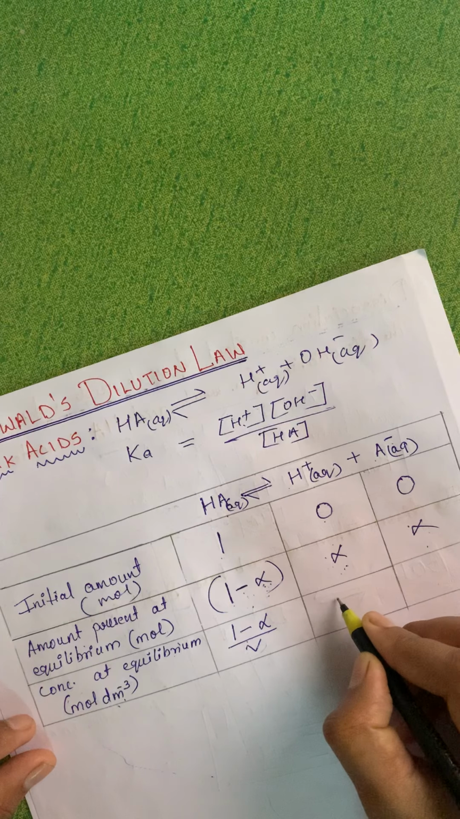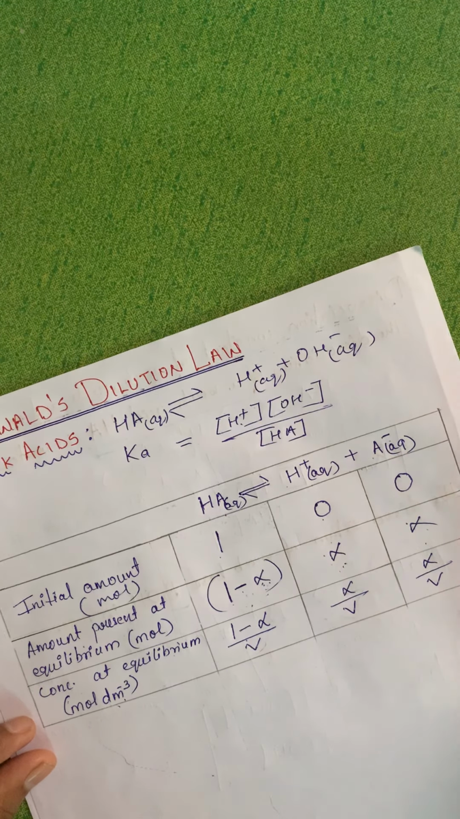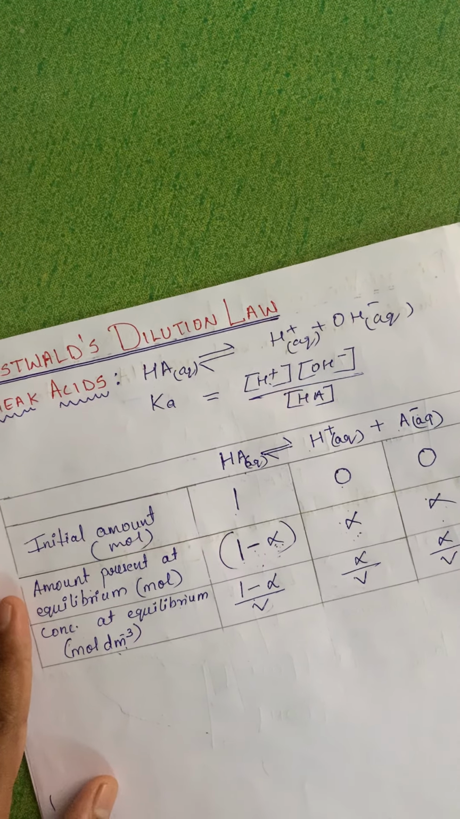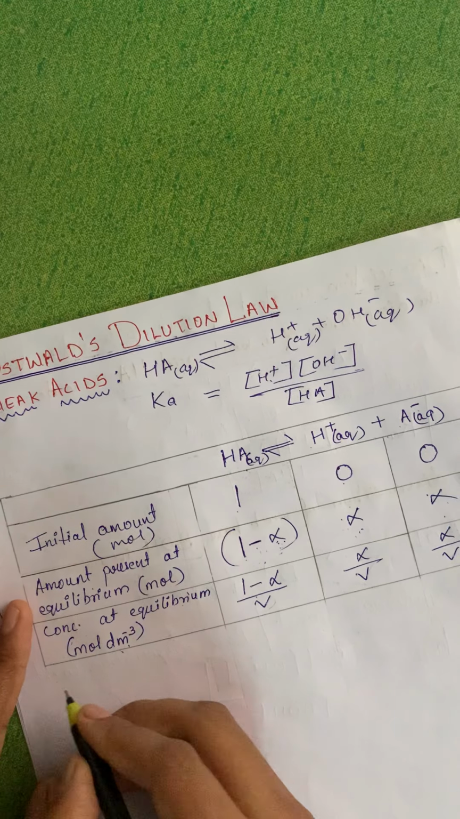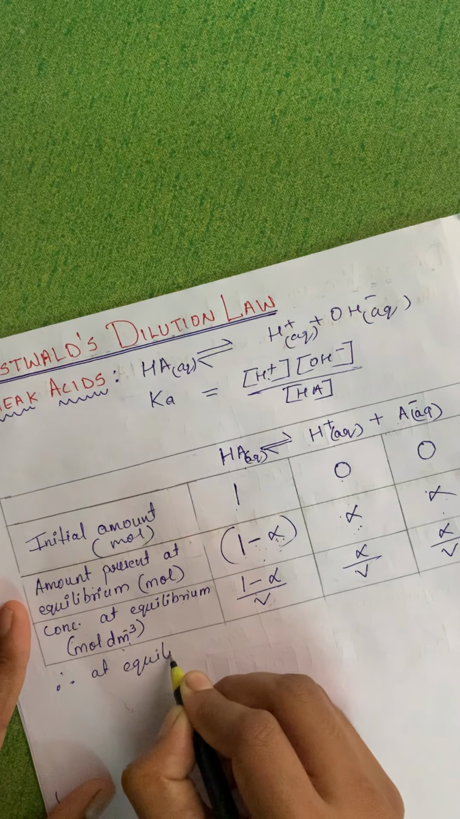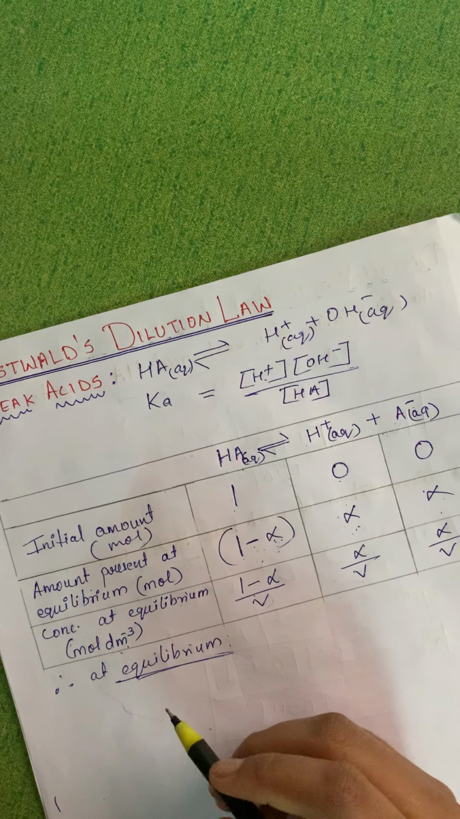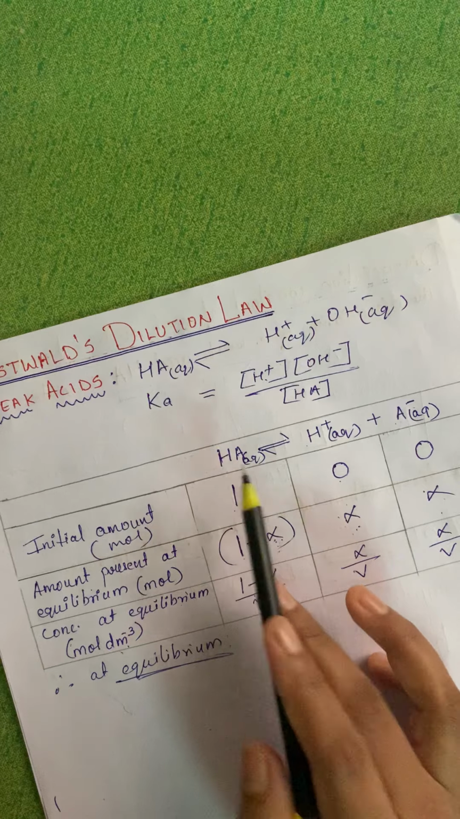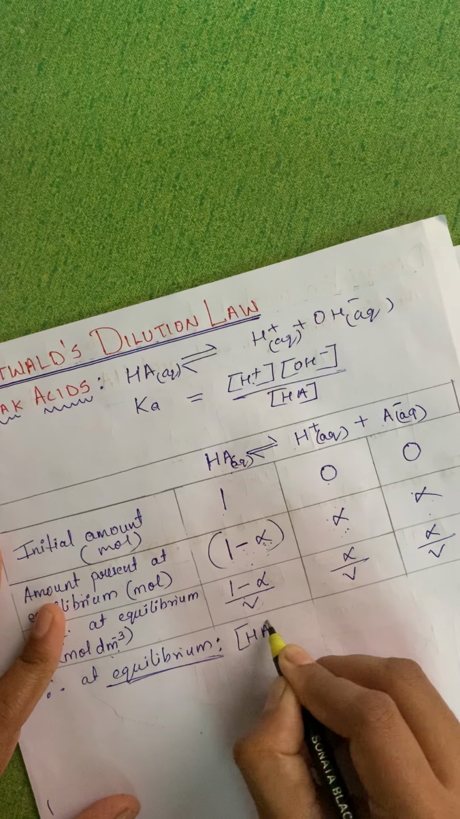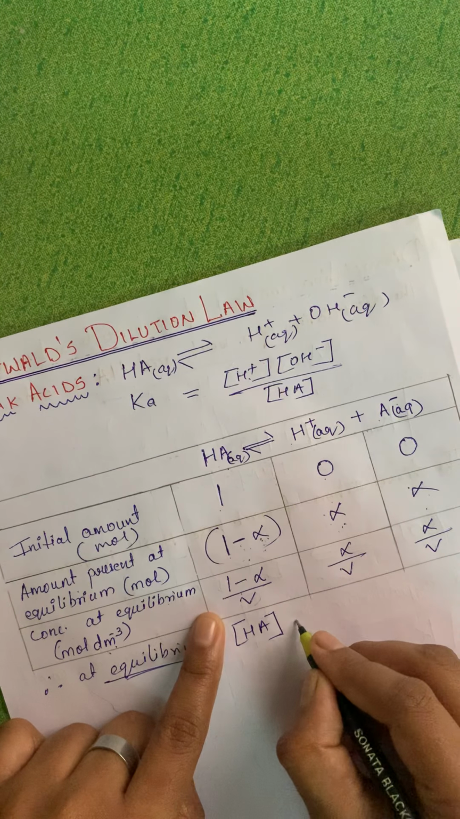So okay, here it will be alpha upon V, and here also it will be alpha upon V. Hopefully now if this thing is done, everything is very simple. Now what do I have to write down? Therefore, at equilibrium, this chapter is always talking about equilibrium. So we have to understand the concentration of each ion at equilibrium. So the concentration of HA at equilibrium will be nothing but what?